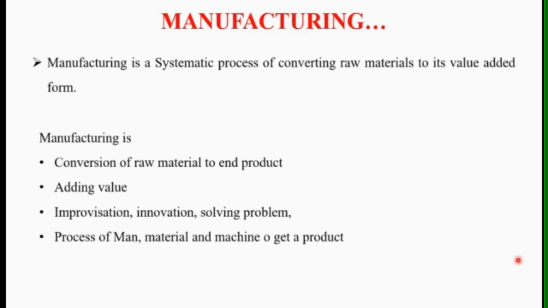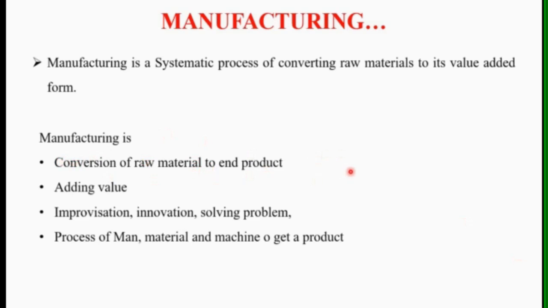Manufacturing is nothing but the conversion of raw material to end product or finished products. While converting raw material to finished products, we have to carry out a number of operations or activities. These activities or operations are called manufacturing processes. Then it adds some value to the product.